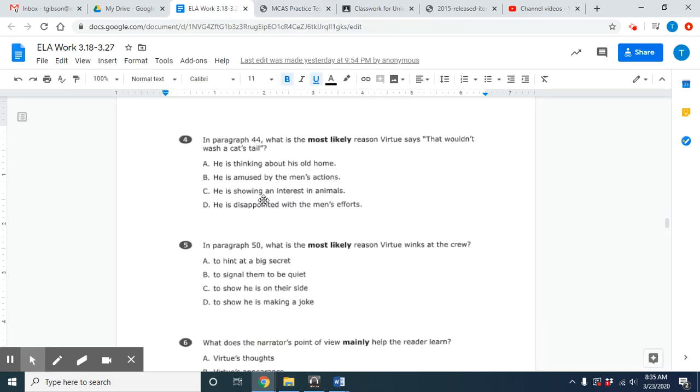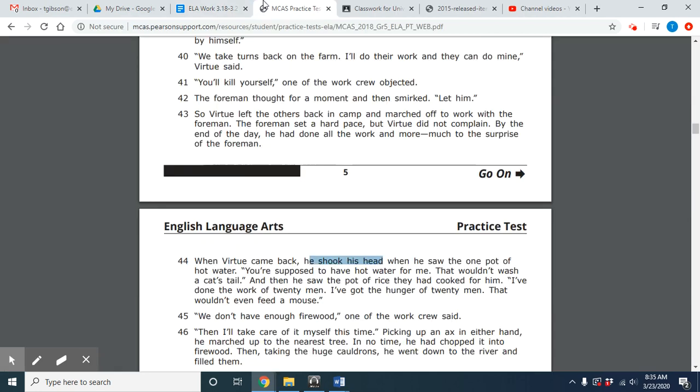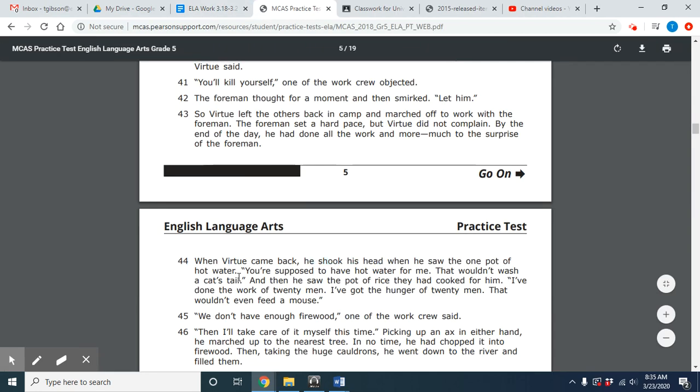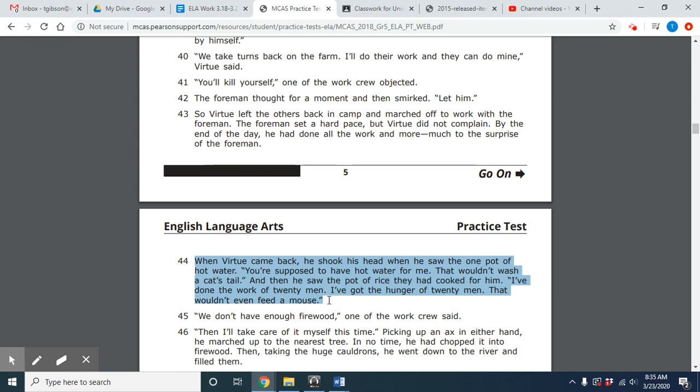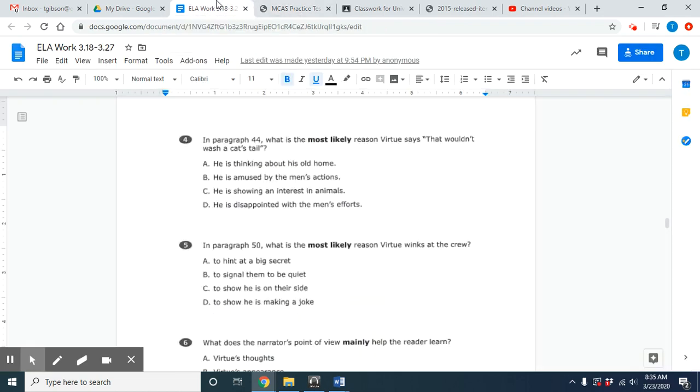Okay. So let's go to, he is showing an interest in animals. I don't think he's showing an interest in animals. He's more interested in eating at this point. So he's waiting for his hot water, he's waiting for the rice, and he's realizing that everything all 20 men just prepared won't even feed one mouse.